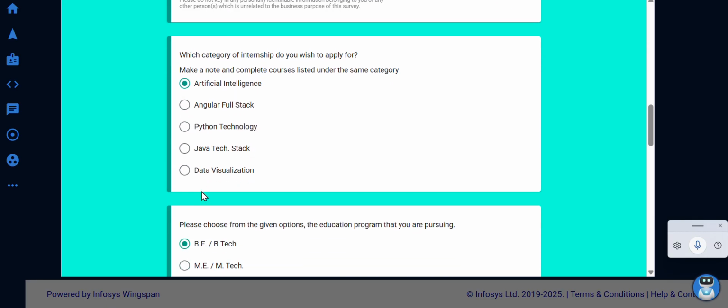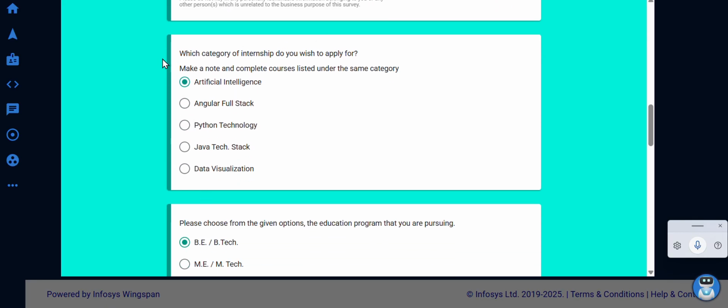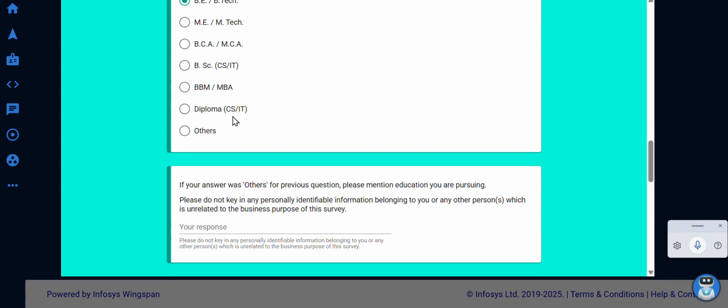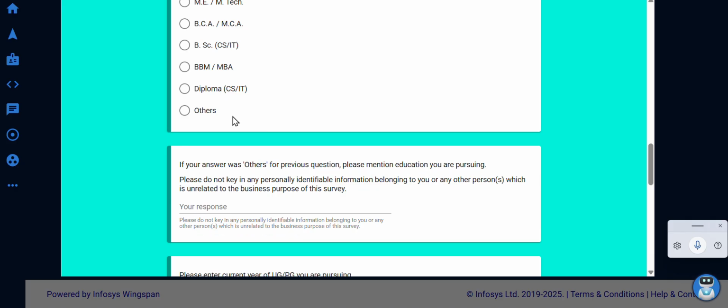So next, you have to choose your wished category. I chose artificial intelligence here. You can choose Angular, Python, Java, data visualization, anything you need. And you have to choose your education here, BE or BTech. I am studying BTech. You have so many options also here. If you don't fall under any of these categories, you could choose others here, and you could choose your response.